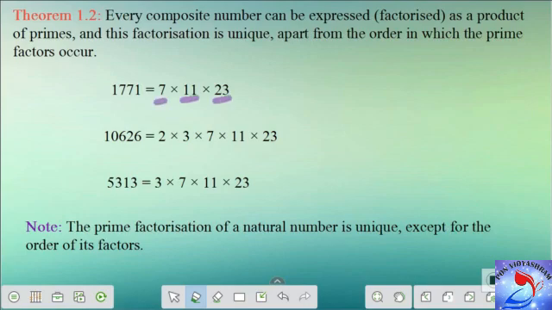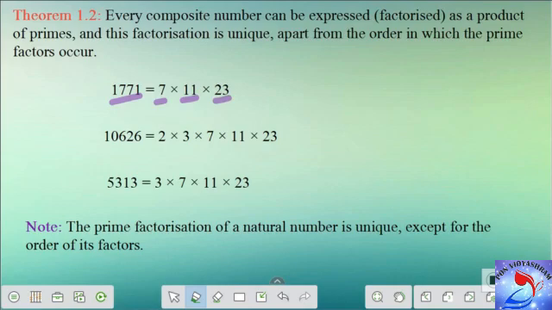If at all you multiply this with the next prime or some other prime number like 5, you won't get 1771. So 1771 can be expressed only in this manner, that is 7 into 11 into 23. Of course, you can change the order, that won't be a problem here, because 11 into 7 into 23 or 23 into 7 into 11, any of these combinations will give you the same answer. The product will not change if you change the order.